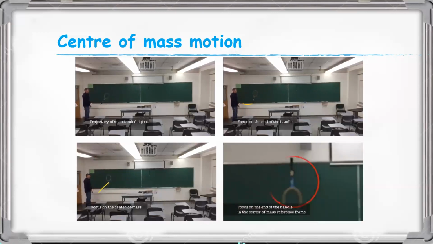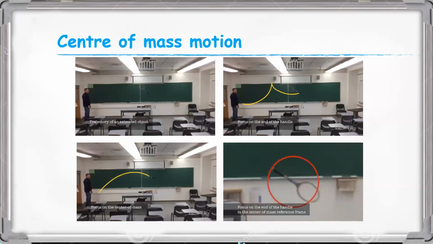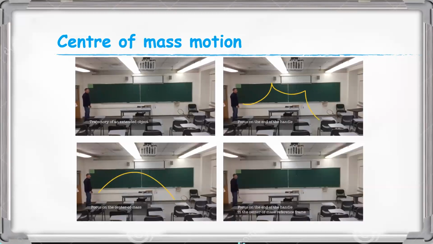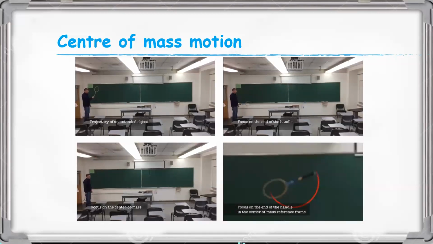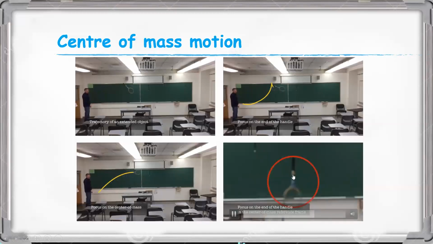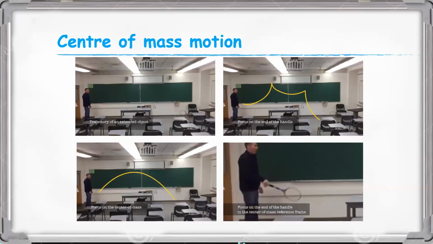It is different. So this trajectory is circular. Here it is a different case. The details about this fourth one we will discuss in the next chapters.